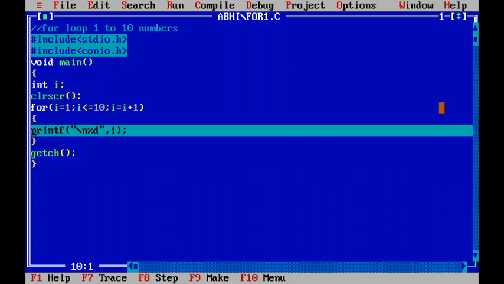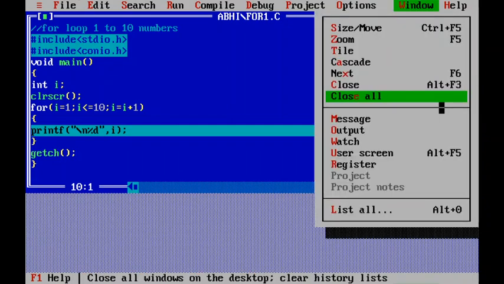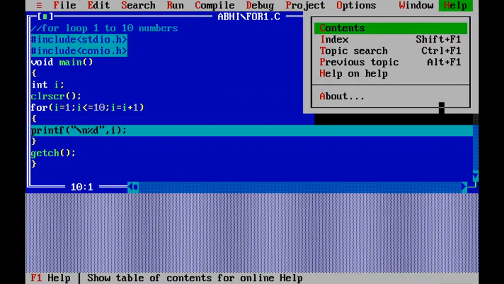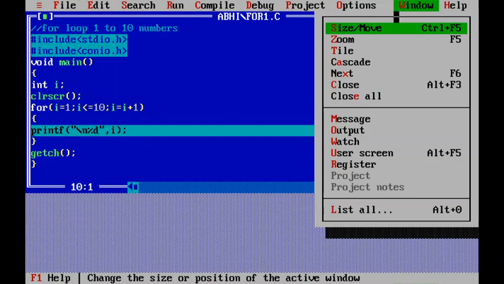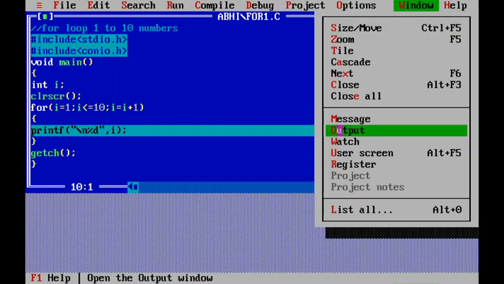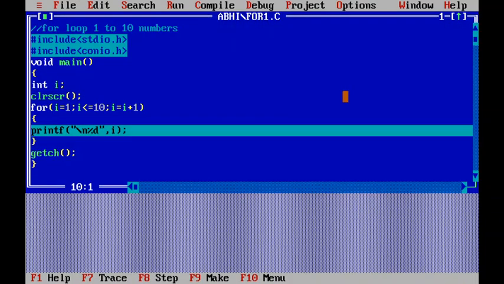You see, again I am pressing, but it is not displaying anything. If you want, you can see the result with Alt F5, that is the output screen. So like this, every time it will display outputs. Like this it will print 10.